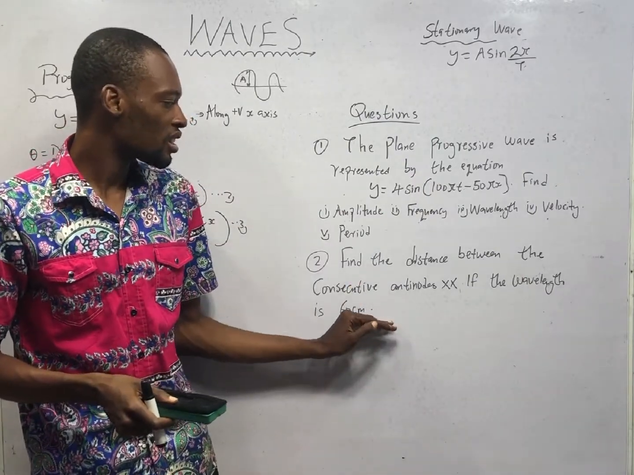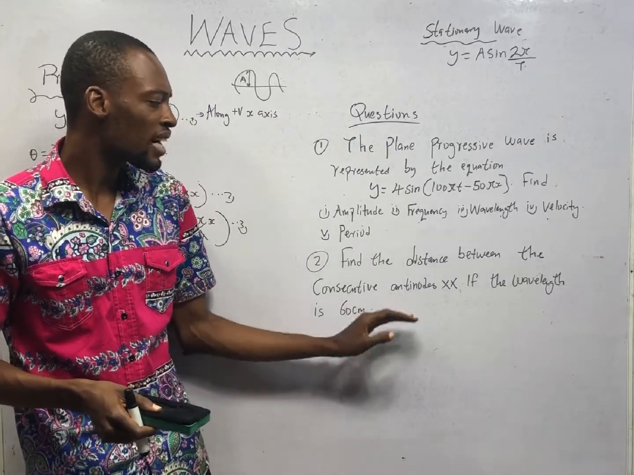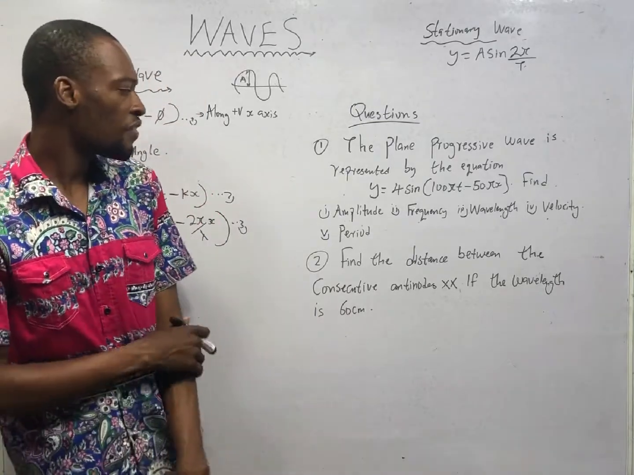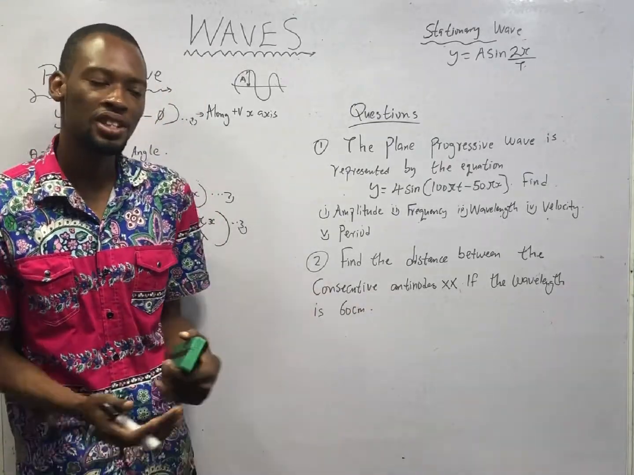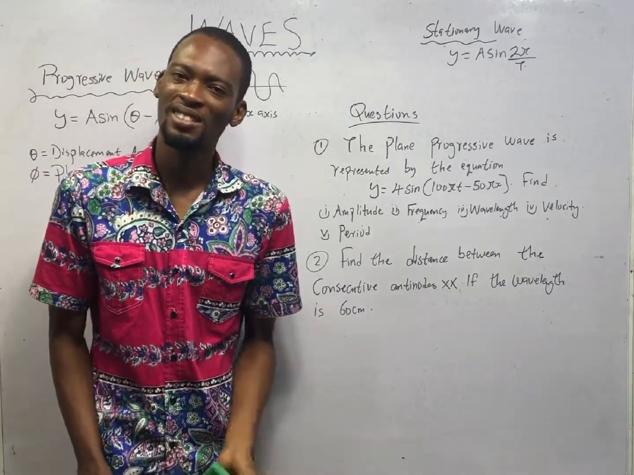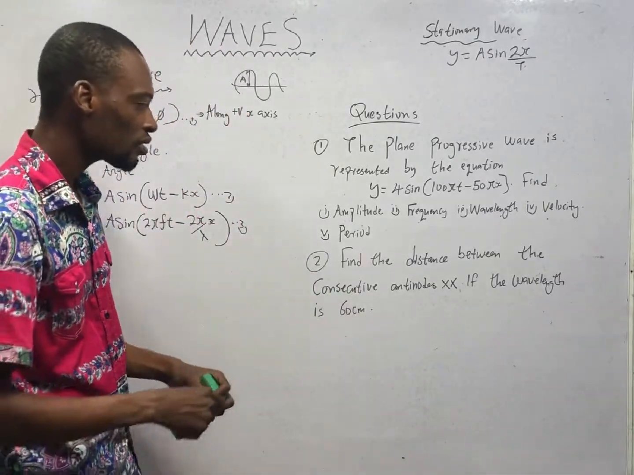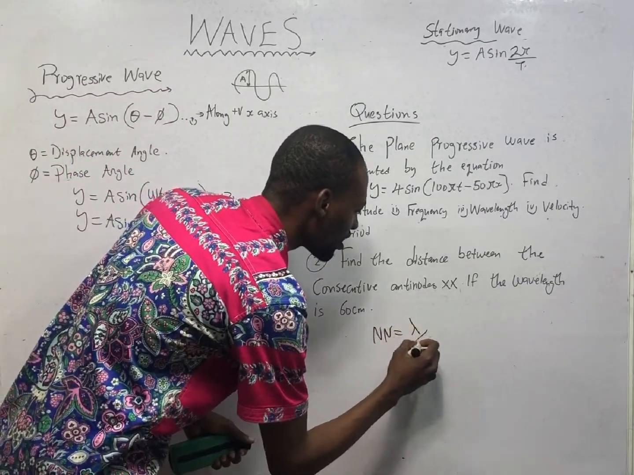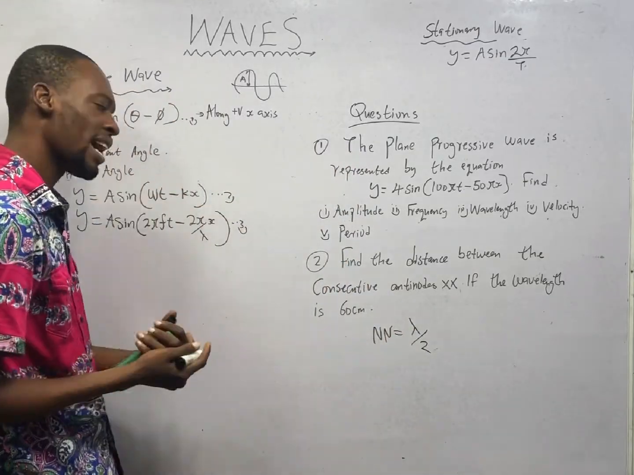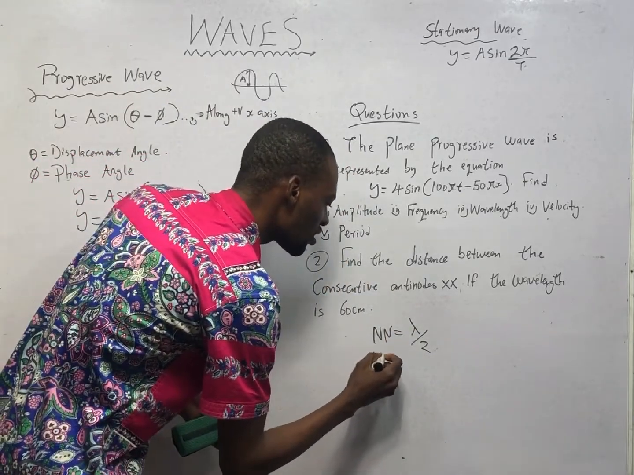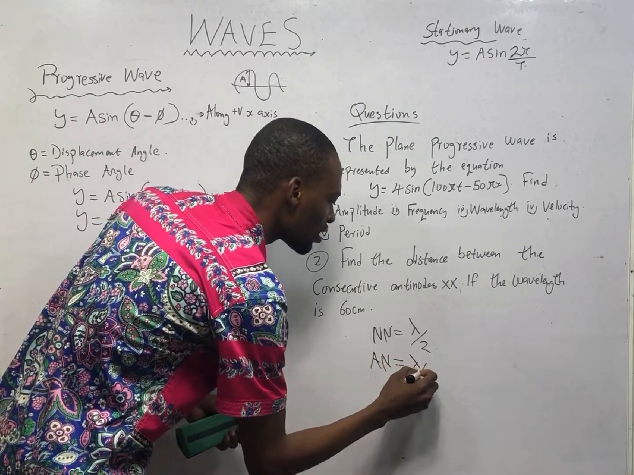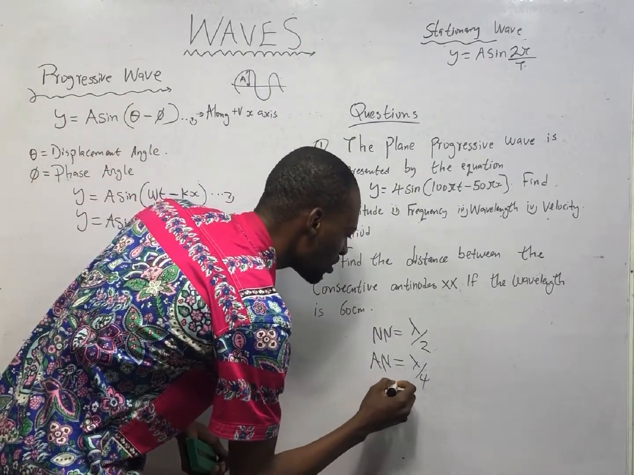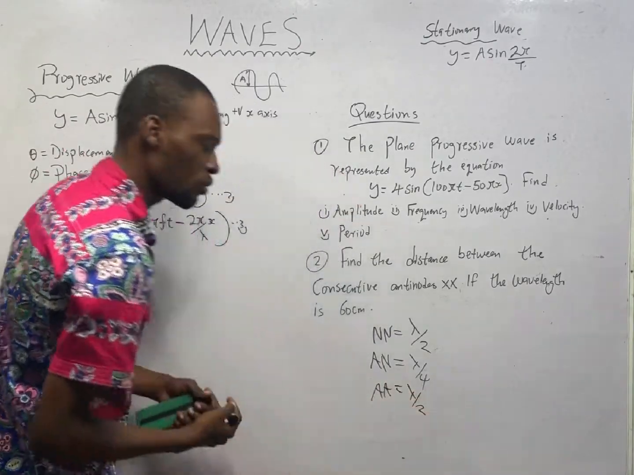And the second question says, find the distance between consecutive antinodes if the wavelength is 60 centimeters. I think we should answer this to get rid of it because it is not worth occupying space. This question is a piece of cake. I told you that the distance from node to node is lambda over 2. And I told you that the distance from antinode to node is lambda over 4. The distance from antinode to antinode is lambda over 2.